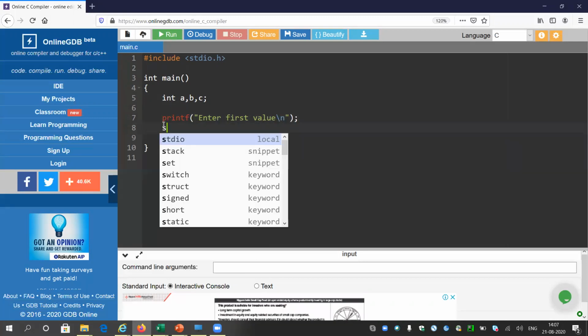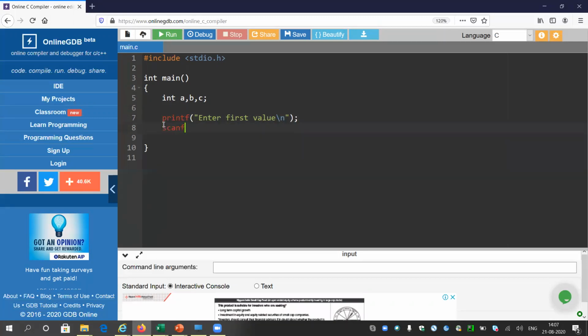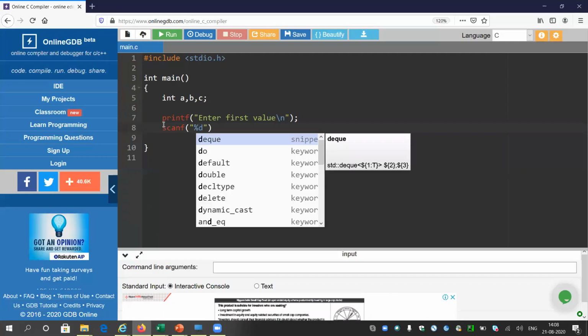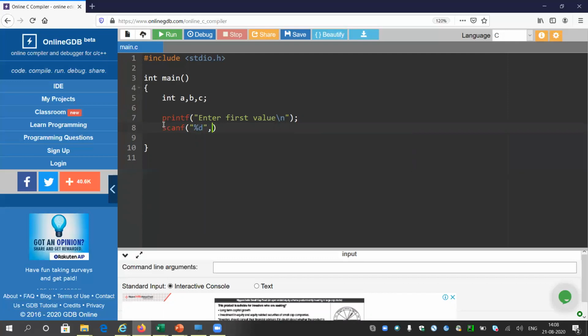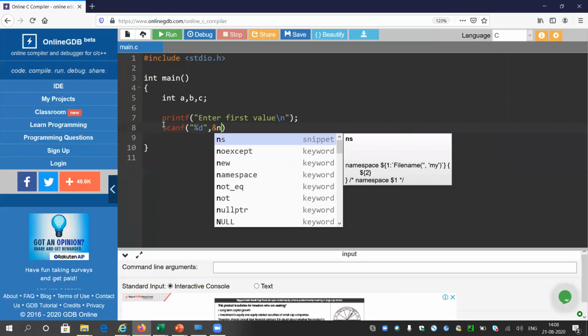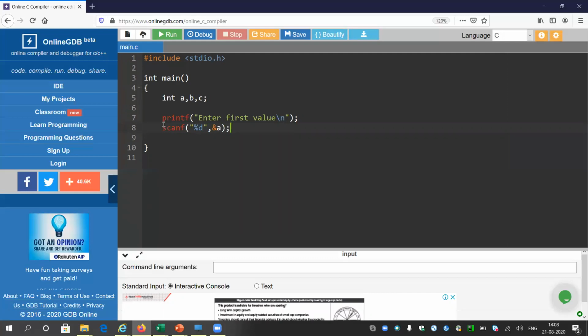All of them are covered in the first class itself, so it is not much that you cannot understand now. Let me take an input into the variable a. I will do the same thing for the variable b. I will just copy paste it, enter second value, and take the input inside b.